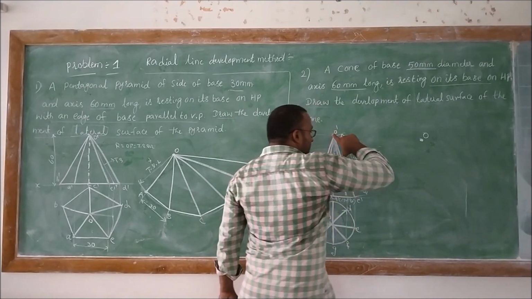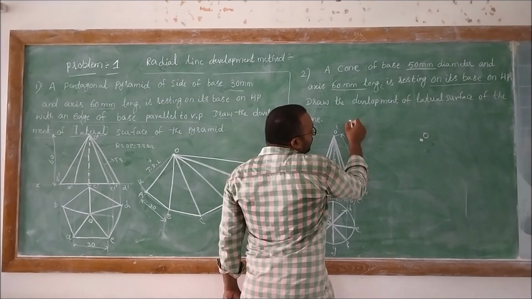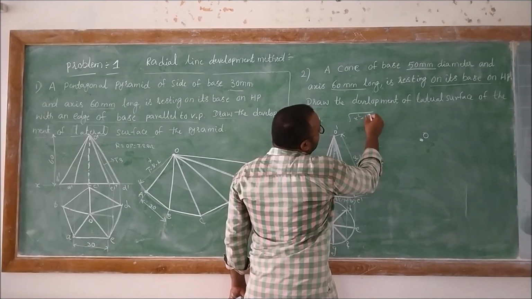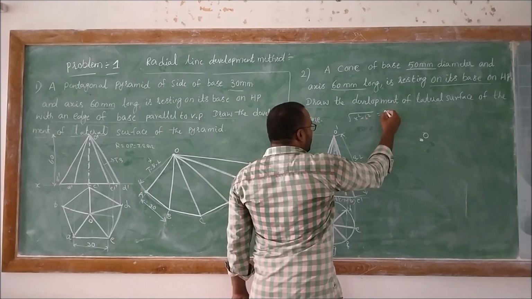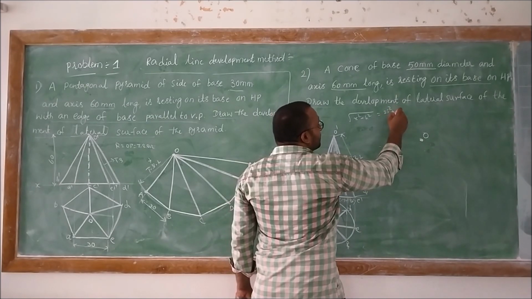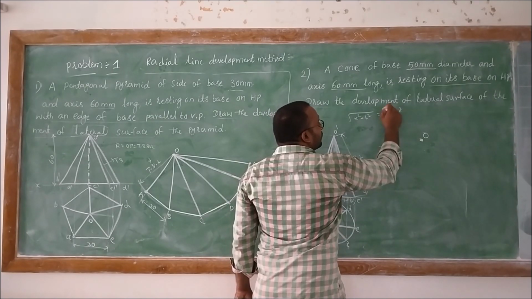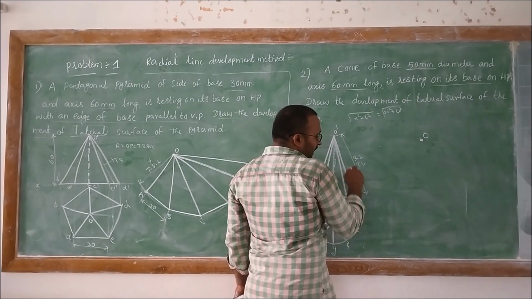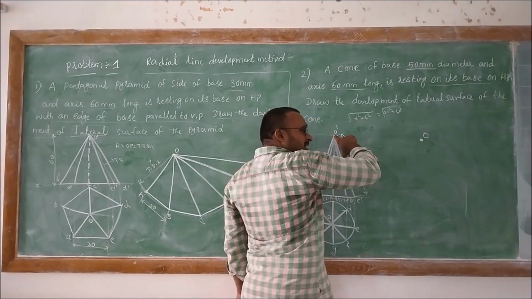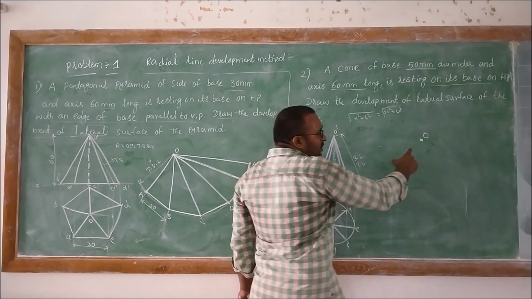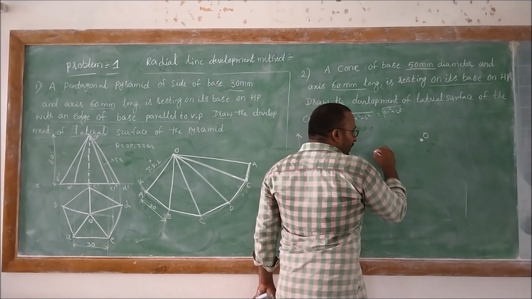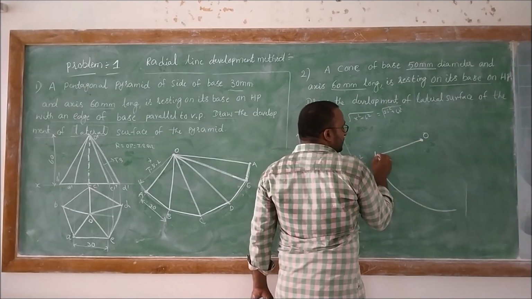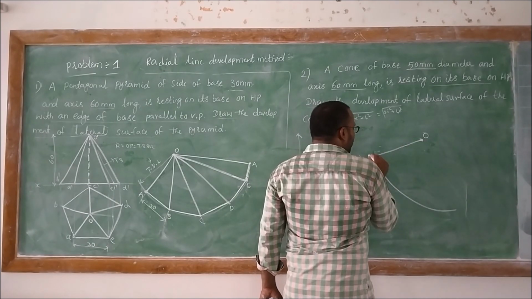So then take the radius of true slant edge length, which we can also calculate with the square root of R square plus H square, which is equal to the square root of 25 square plus 60 square. So by using this we can calculate, or directly we can take the radius of O dash E dash. With O as center, draw an arc, and then the starting point. Here it is the starting point A.